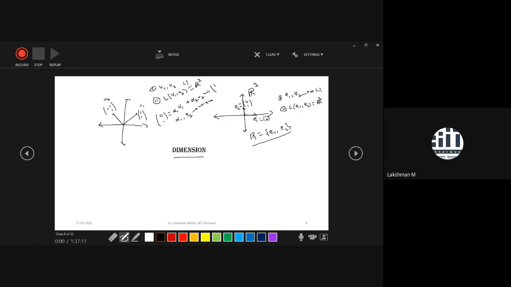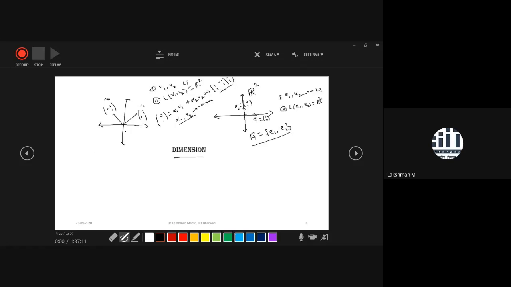The first column happens to be 1, 1. The second column is -1, 1. And your augmented column is 0, 1, because you want to represent 0, 1 in terms of V1 and V2. So you have to solve this by applying row reduction to echelon form. Convert this, and easily you will get the values of alpha 1 and alpha 2.